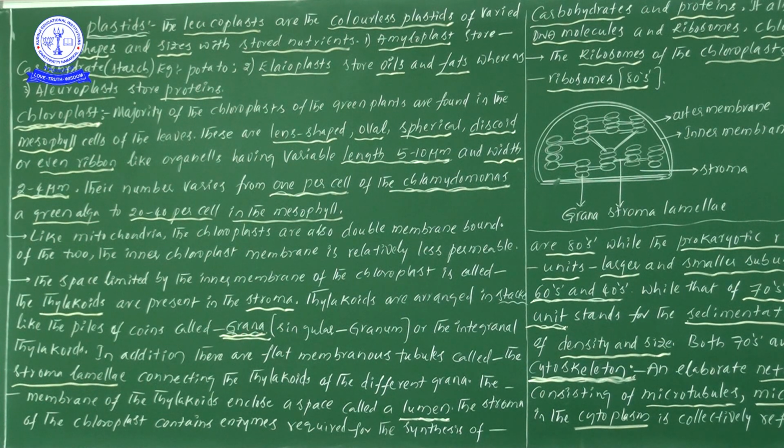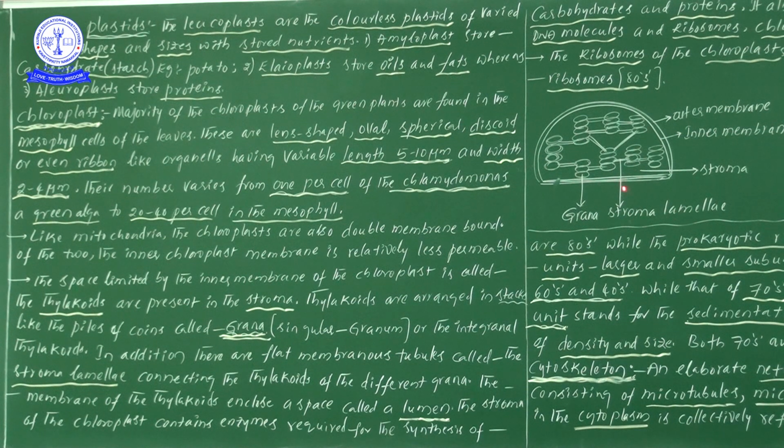Next, the important points to discuss. In addition to the group of thylakoids, there are flat membranous tubules. Flat membranous tubules are known as stroma lamellae.